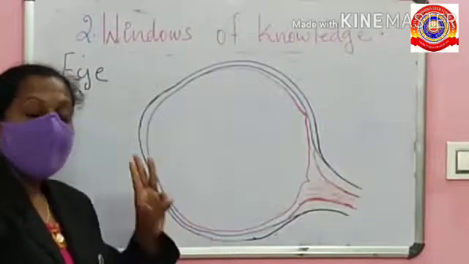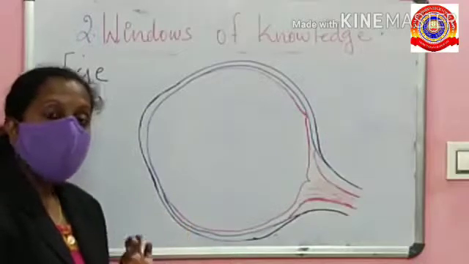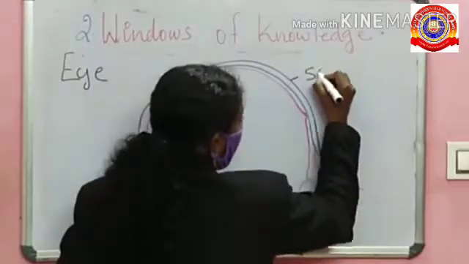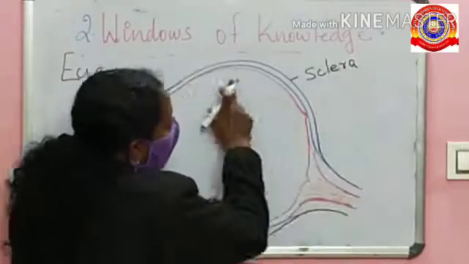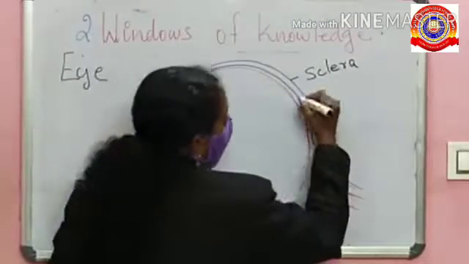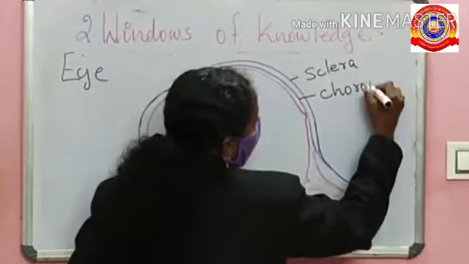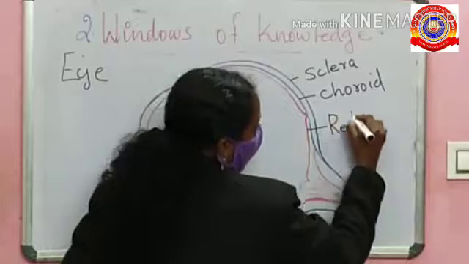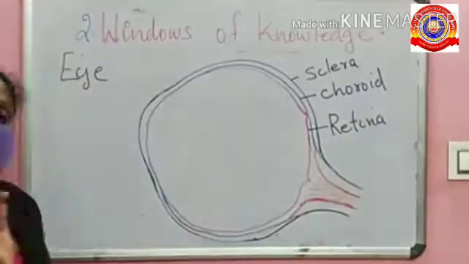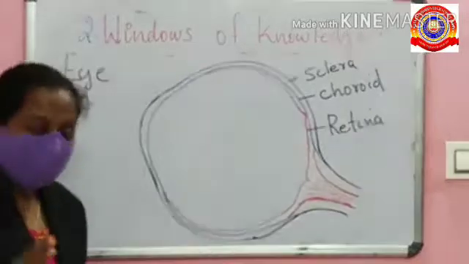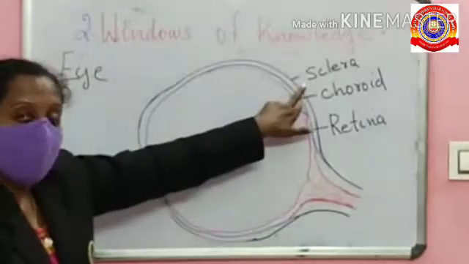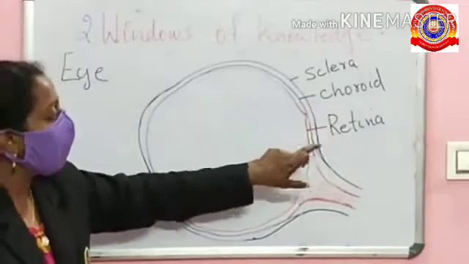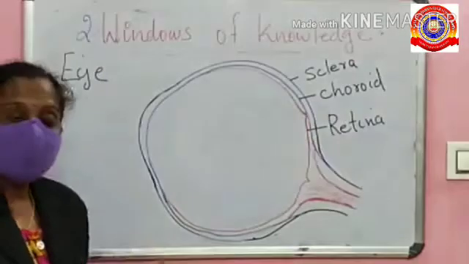The eye has 3 layers. The outermost layer is called sclera. In the middle portion, we can see another layer called choroid. And the inner layer is called retina. So, 3 layers are there in the eye. The outer layer is called the sclera. In the middle portion, it is called choroid. Third layer is called the retina.